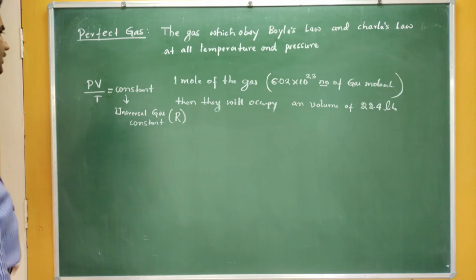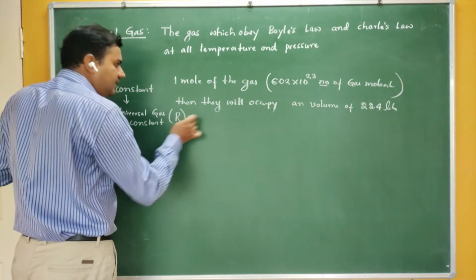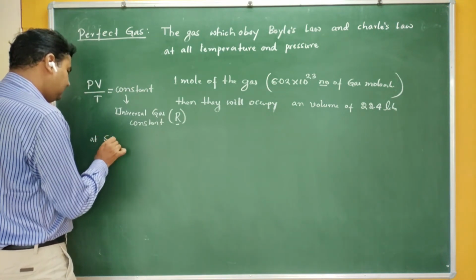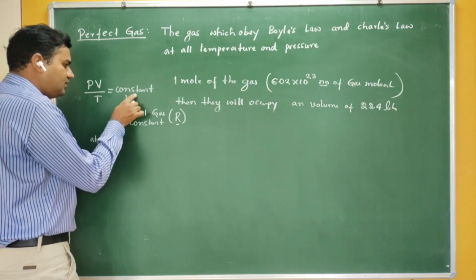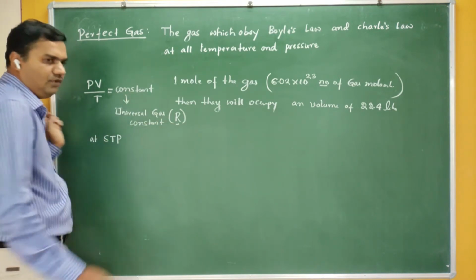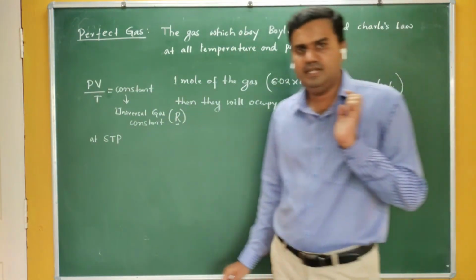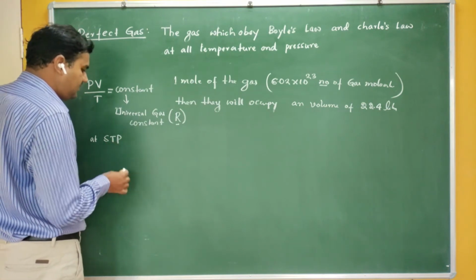Its value is given by, for the sake of calculation of this value R, let me take the conditions as STP. The value is the same at any temperature and pressure, but for the calculation of R I take the condition of STP, which means standard temperature and standard pressure.